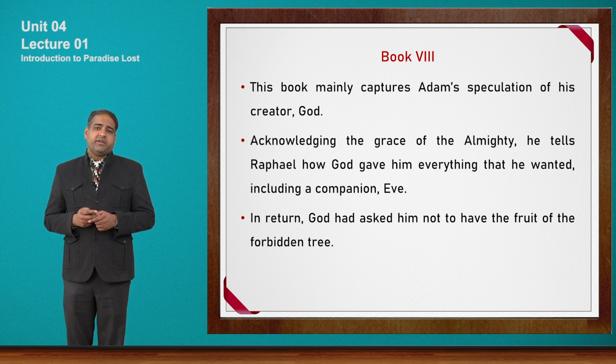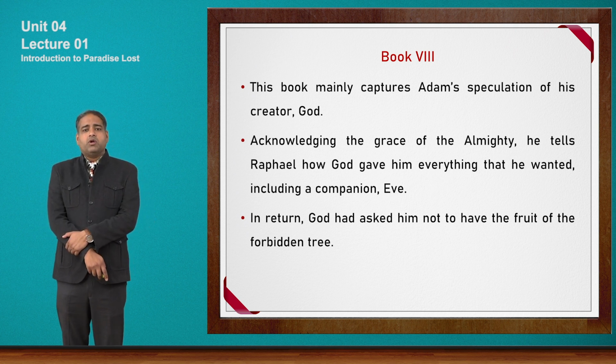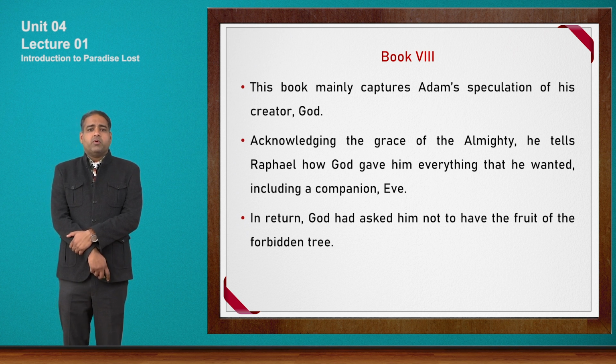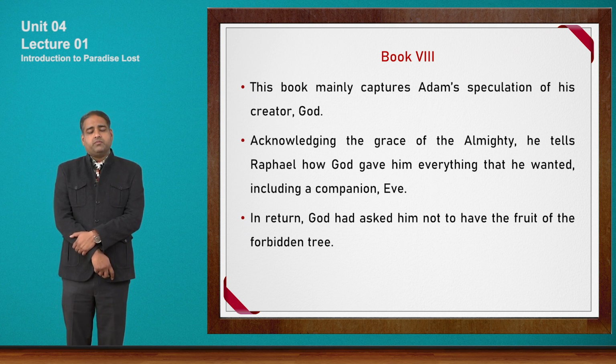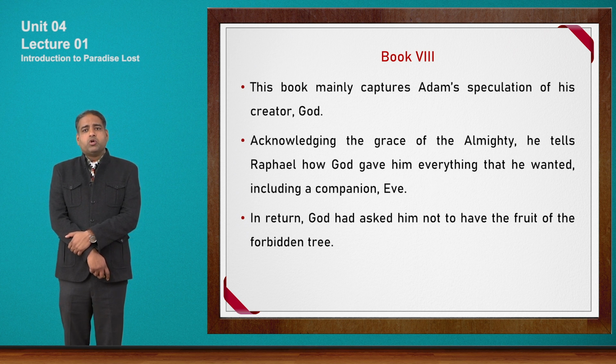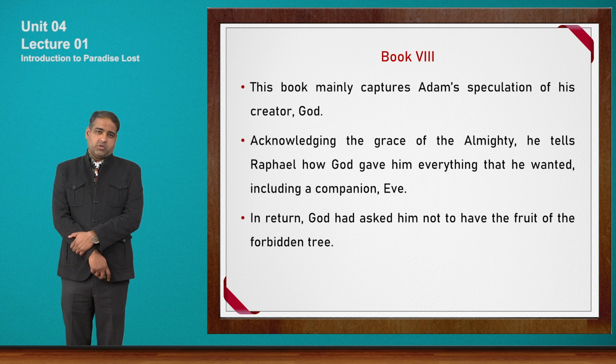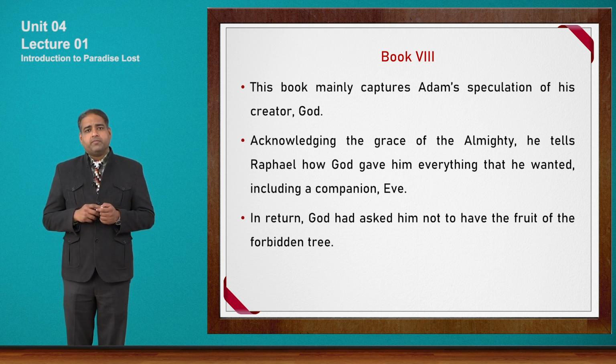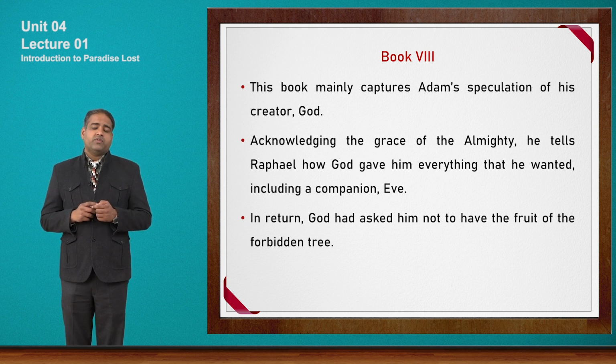Acknowledging the grace of the Almighty, he tells Raphael how God gave him everything that he wanted, including the companion Eve. Now, in this book 8, Adam narrates his story. He expected Eve, then he got Eve, and whatever he expected from God, God has given him in the form of paradise and Eve. In return, God had asked him not to have the fruit of the forbidden tree. So, whatever God had given Adam, he expected that Adam must not eat the fruit of the forbidden tree.